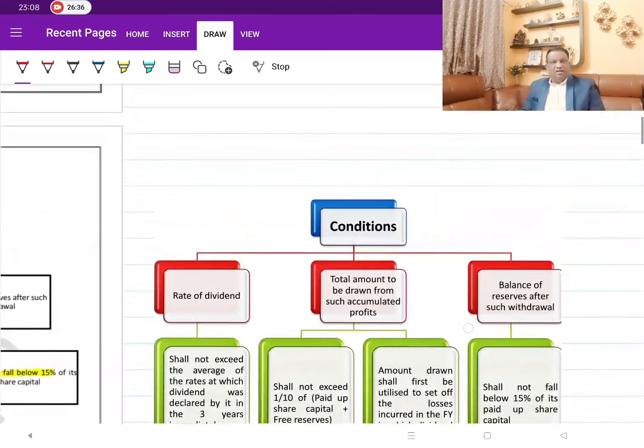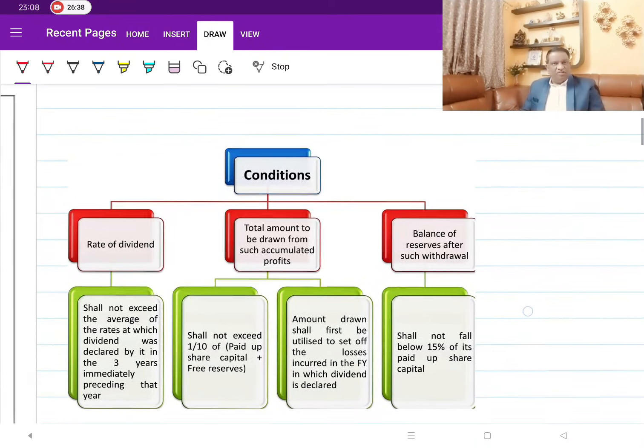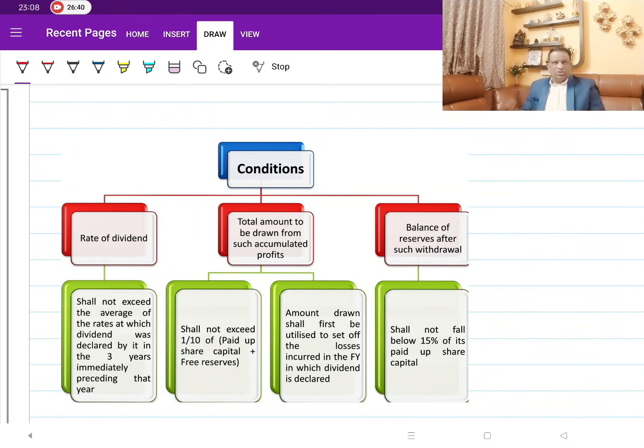A company can still use past profit as a source, but there are three conditions they need to satisfy. One is the rate criteria. Second is the amount to be drawn from the accumulated profits. How much amount are you drawing? And third is the balance that you are going to leave in the reserves. You can't clean sweep the reserves, so there must be some balance left.